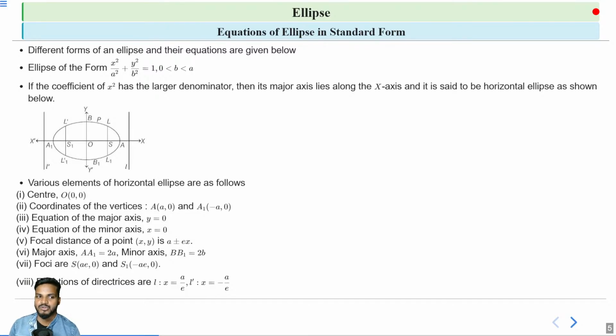Clear? So for a horizontal ellipse, center is (0, 0), vertices are (a, 0) and (minus a, 0), major axis is x-axis, minor axis is y-axis, focal distance is a plus minus ex, length of major axis is 2a, minor axis is 2b, foci are given by (ae, 0) and (minus ae, 0), and directrices are x is equal to a by e and x is equal to minus a by e.